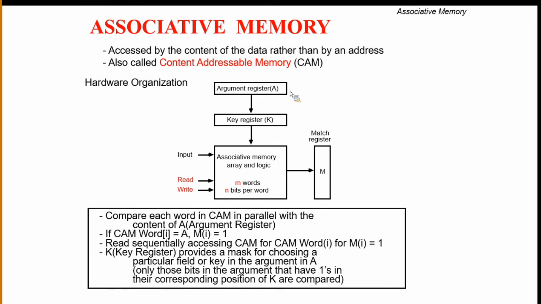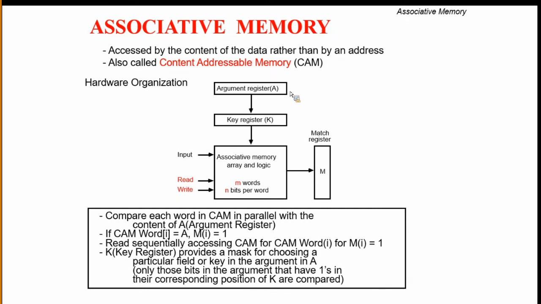If the match bit M of i is 1, we read, subsequently accessing the CAM. CAM is content addressable memory, for CAM words of i for M i equal to 1. This is the same as what we discussed now.